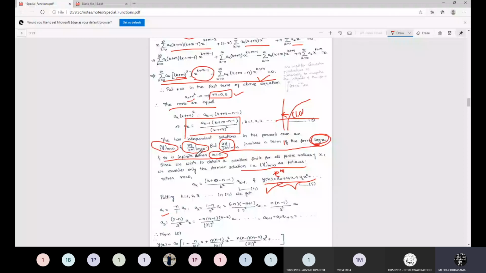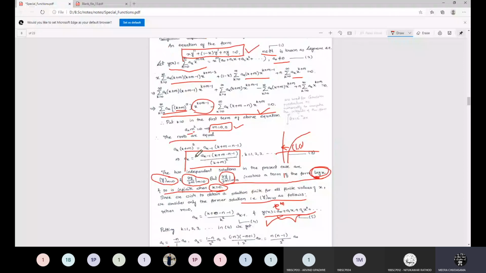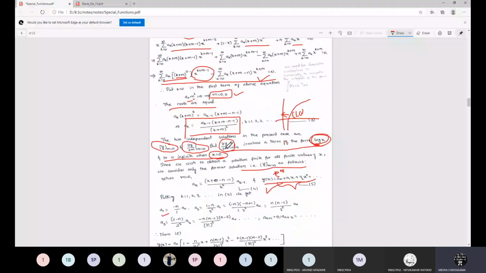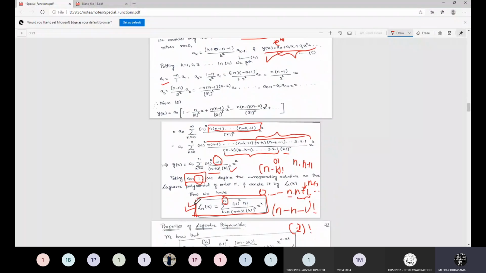Keep in mind that we have not found the general solution of this particular differential equation, because for the general solution we would need to find del y by del m near m equal to 0, and take its linear combination with this. So actually we have not found it, but whatever structure we obtained is applicable in many areas of physics as well as engineering. That's why they have kept just this structure as one of the solutions of the differential equation. So keep that in mind.